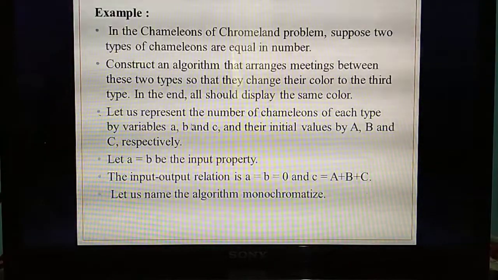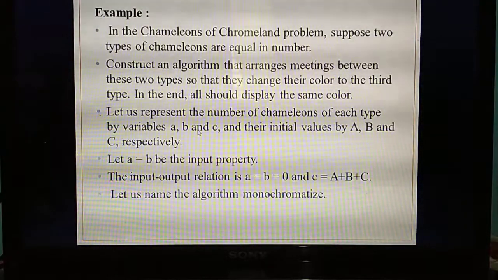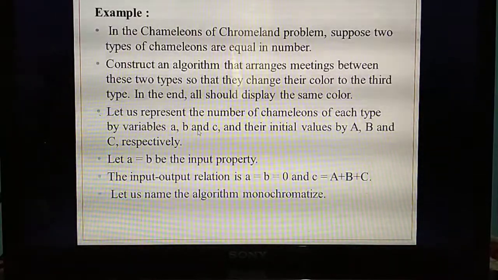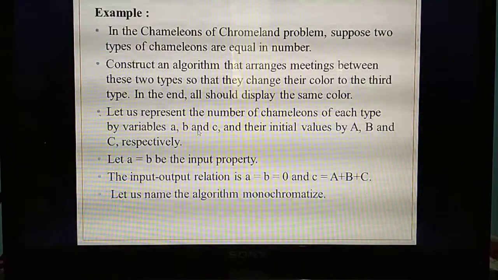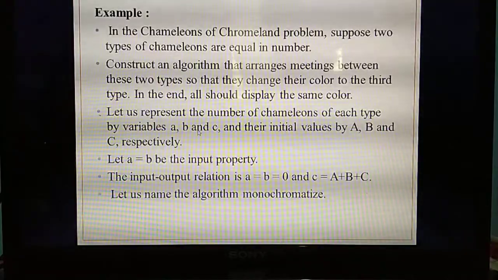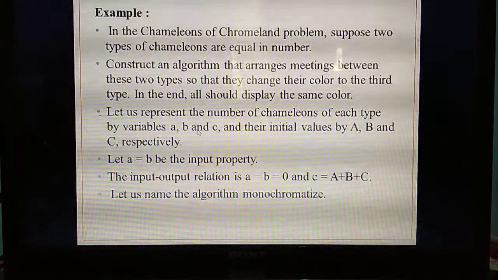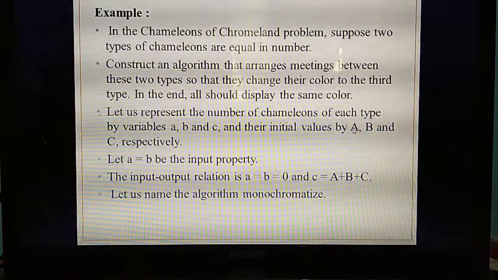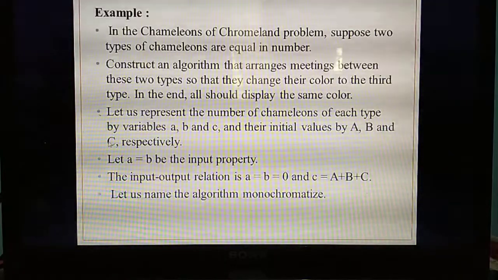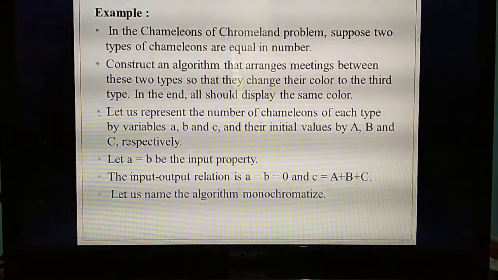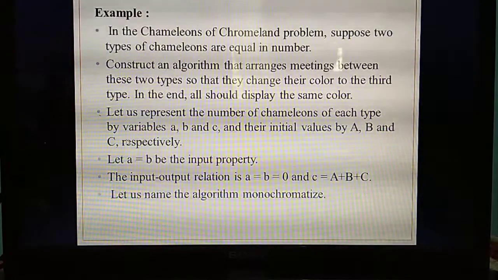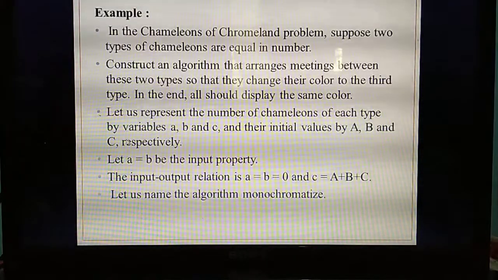A, B and C. How many variables are there? 3, A, B and C, representing the 3 types of chameleons. Then their initial values, that means at the starting, they are given in variables capital A, capital B and capital C. The 3 types of chameleons are represented in 3 variables, small letter a, small letter b and small letter c.